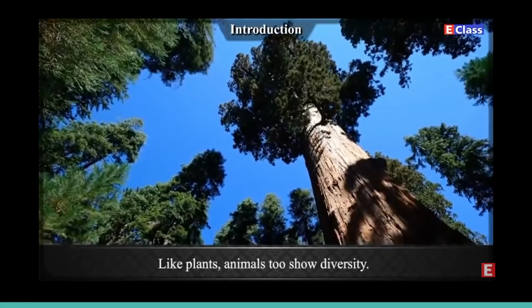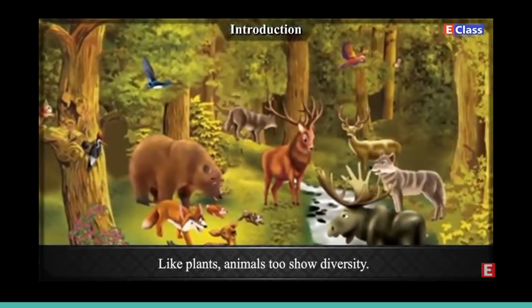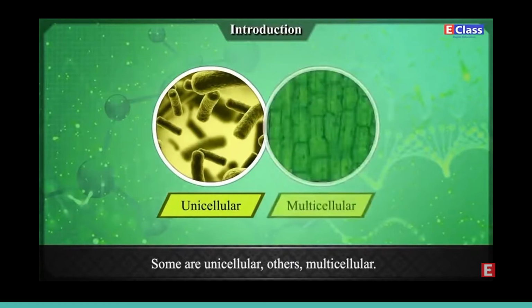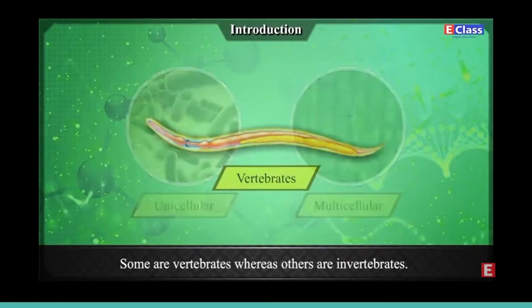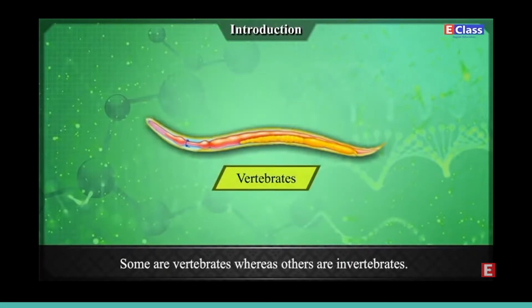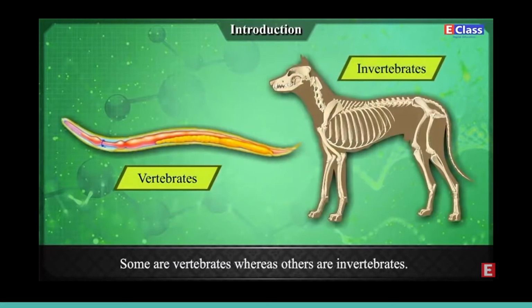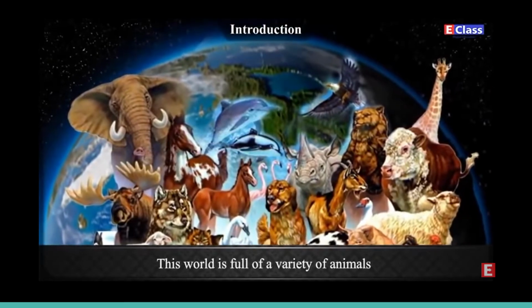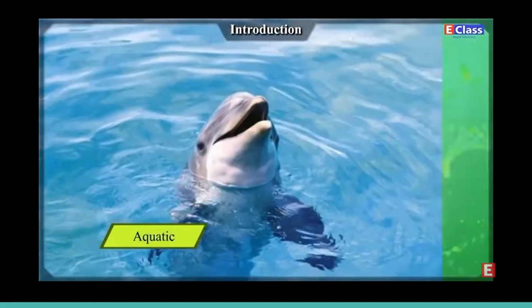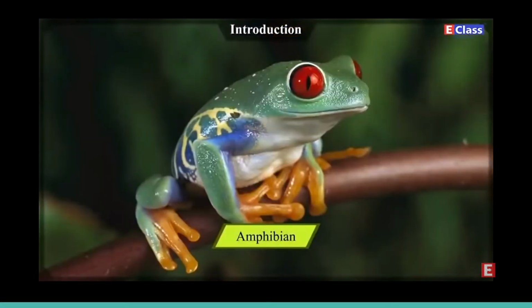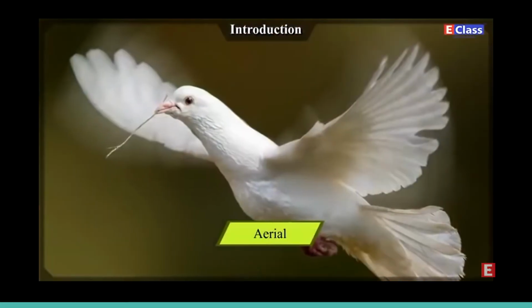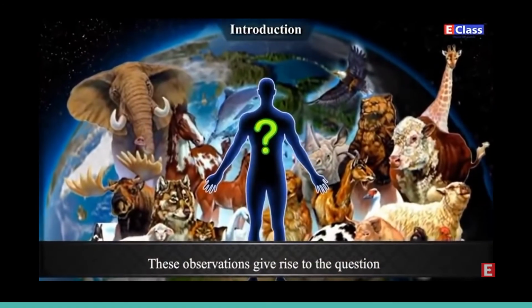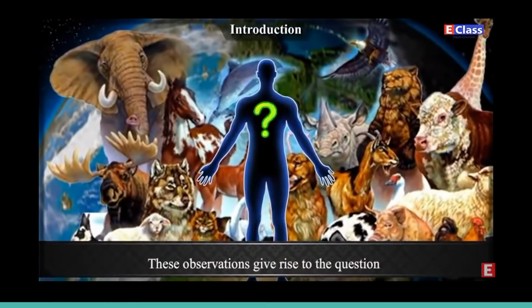Like plants, animals also show diversity. Some are unicellular, others multicellular. Some are vertebrates, some are invertebrates. This world is full of a variety of animals: aquatic, terrestrial, amphibian, reptilian, aerial, etc. This observation gives rise to the question, how did this great diversity come into being?